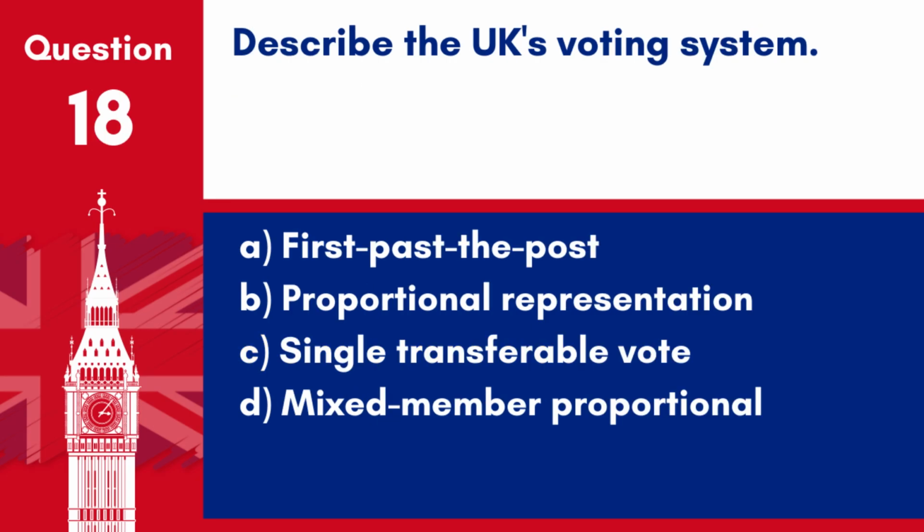Question 18. Describe the UK's voting system. A. First past the post. B. Proportional representation. C. Single transferable vote. D. Mixed member proportional. Answer A. First past the post. The UK primarily uses the first past the post voting system for general elections.